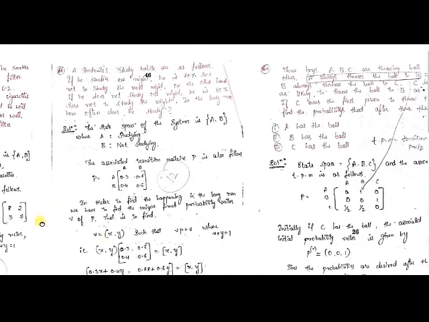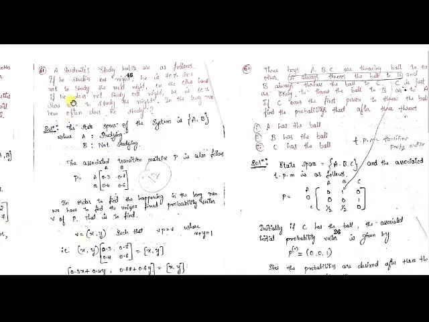Now we'll see the next example. A student's study habits are as follows. If he studies one night, he is 70% sure not to study the next night. Actually, this example will apply for you. On the other hand, if he does not study one night, then he is 60% sure not to study the next night again. See how lazy he is. Then, in the long run, how often does he study? See, this is quite an interesting example, right?